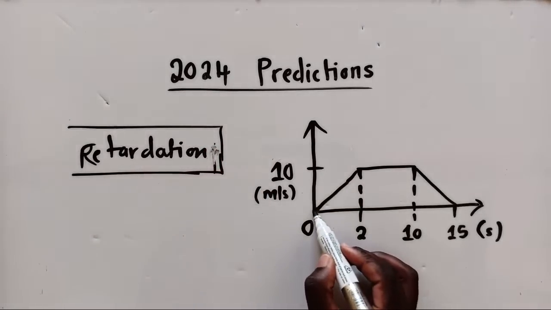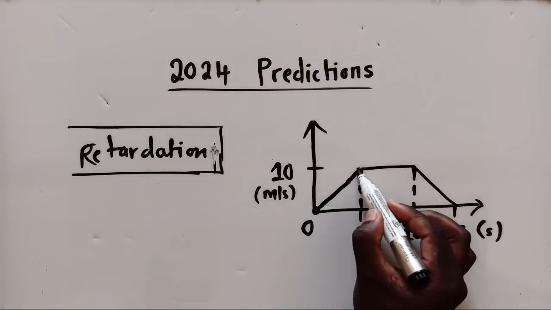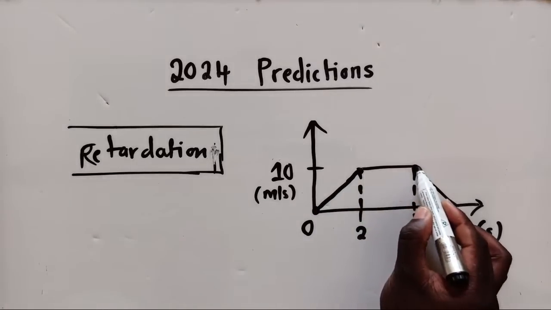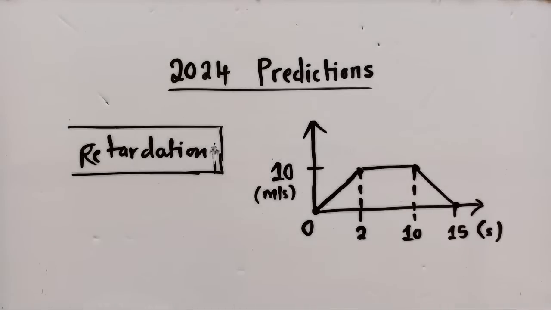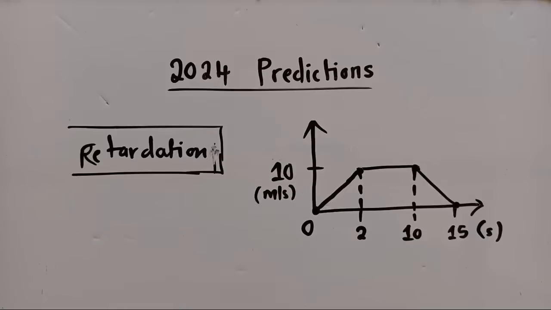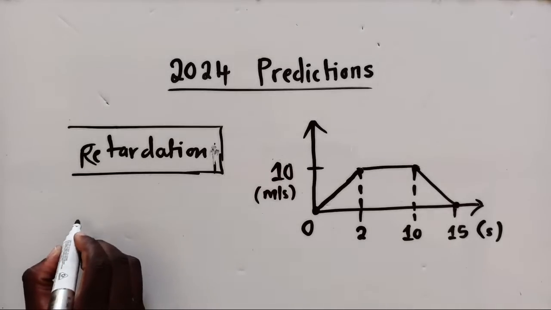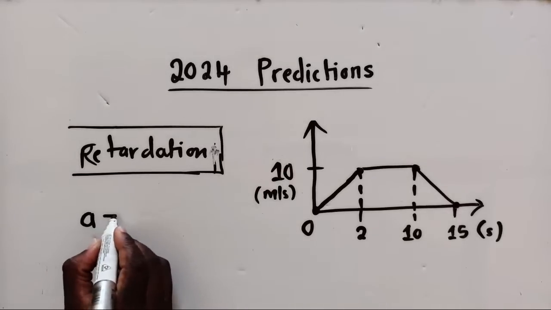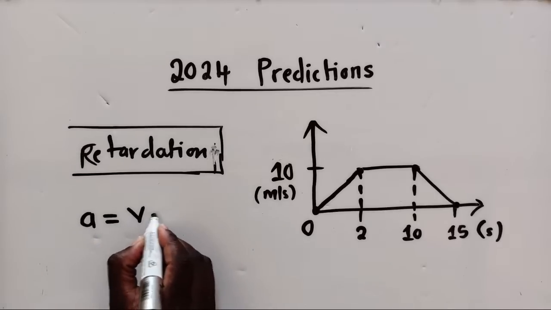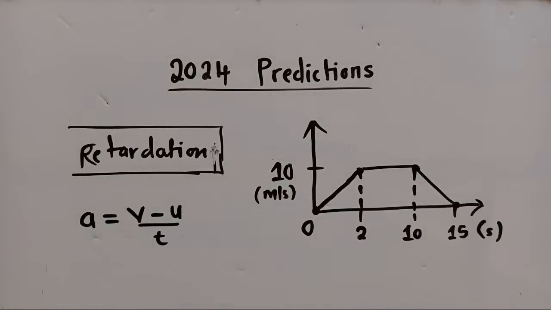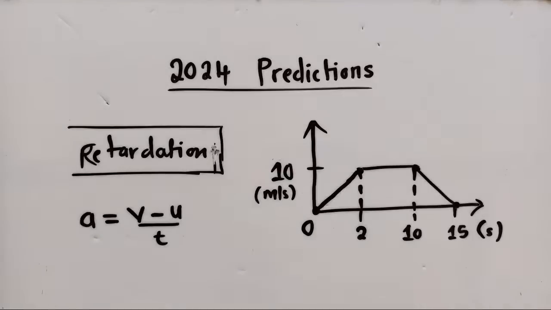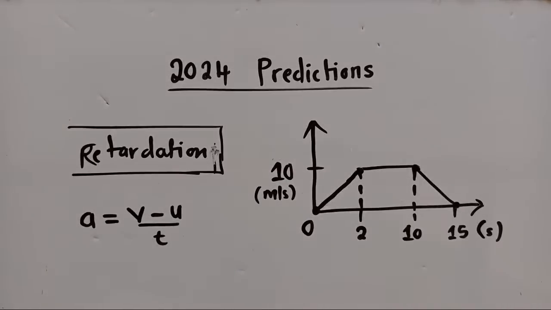So here, from here all the way up to here, it's acceleration, while from here down all the way to 15 there, it's deceleration. Okay, I guess you're able to see that is deceleration. So now to calculate deceleration, you're going to just say acceleration is equal to final velocity minus initial velocity over time. I know you know this formula, the formula for finding acceleration. That's the formula we're going to use.